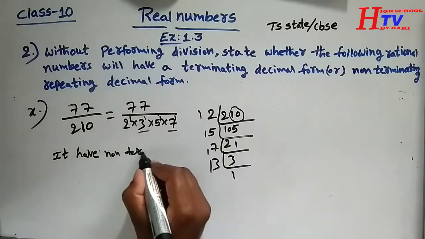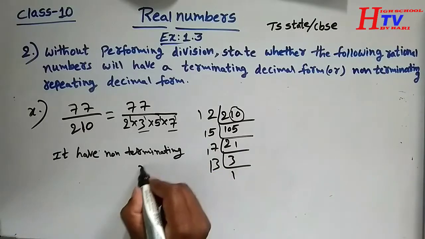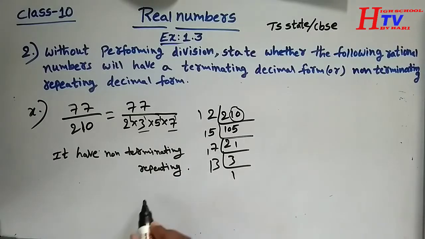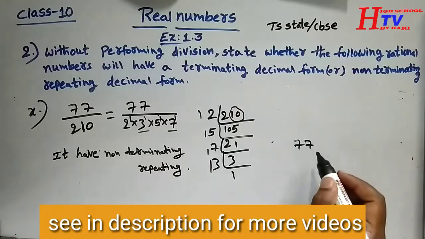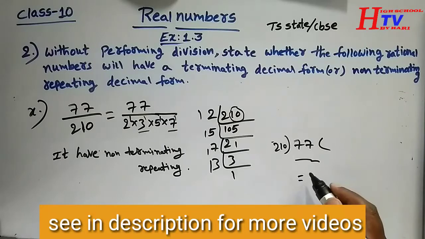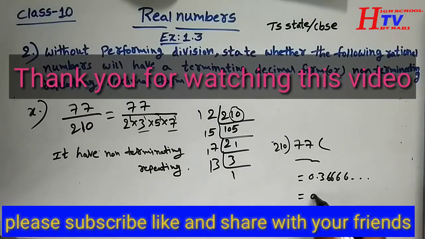Hence it has non-terminating repeating decimal form. We can check this by doing division. 77 by 210, we get the answer 0.3666... It is 0.36 bar. Only 6 is repeating. I placed the bar over 6.